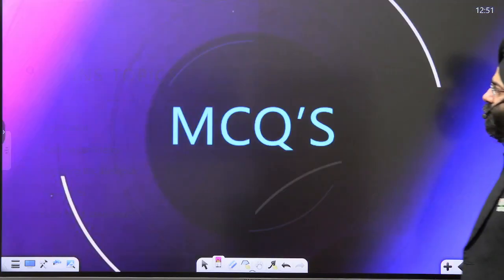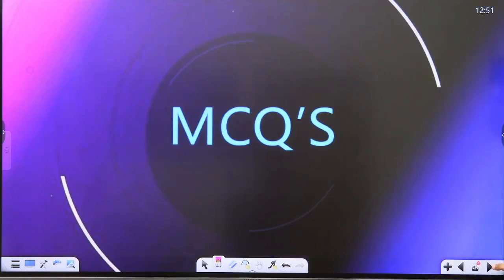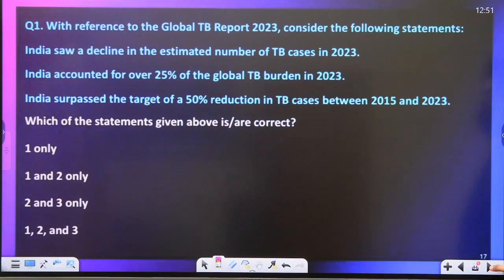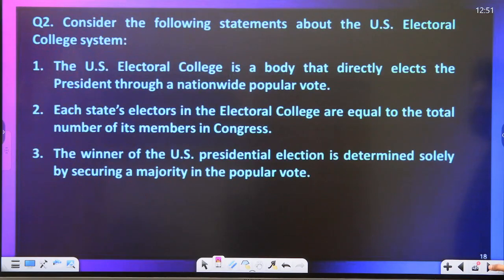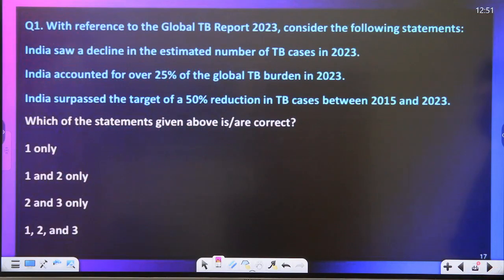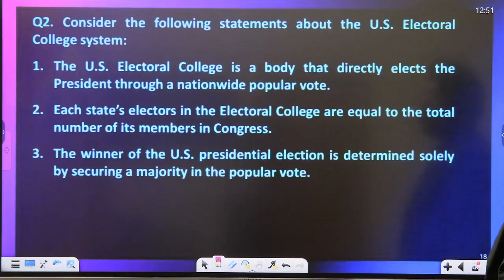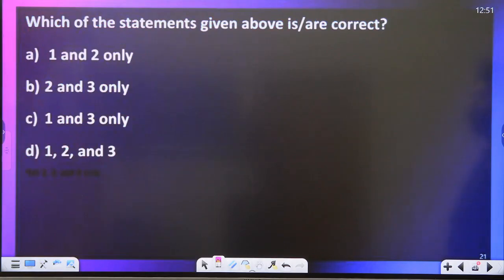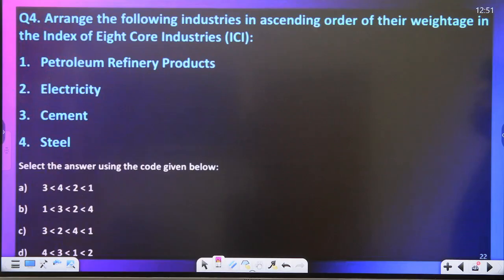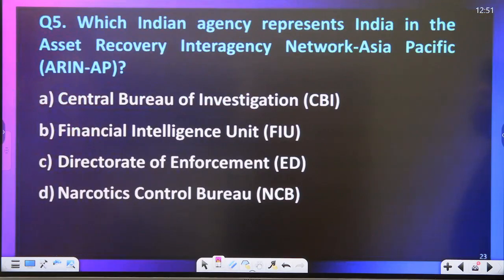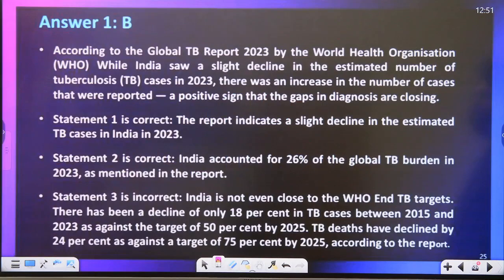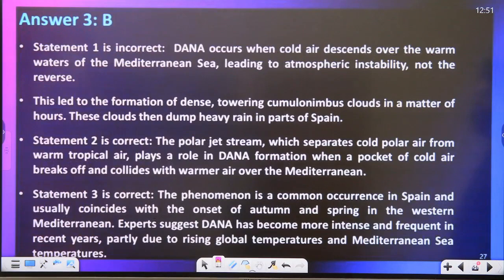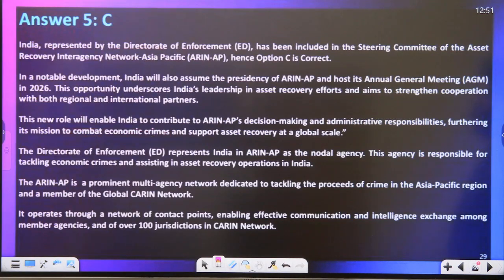Okay, let's move ahead with the MCQs. First question. Second question. Pause the video, attempt it. Third question. Fourth question. Attempt it, please. Fifth question. MCQs explanation: 1 is B, 2 is B, 3 is B, 4 is A, 5 is C.